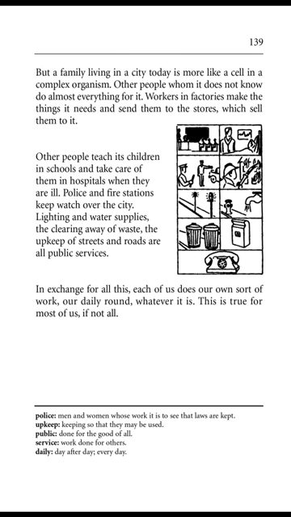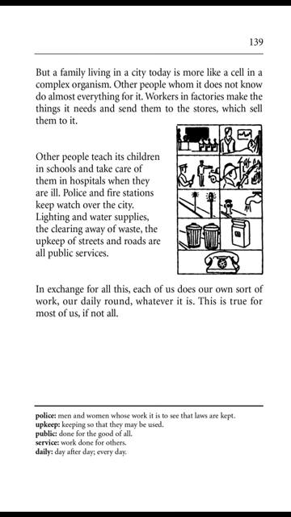Page 139. But a family living in a city today is more like a cell in a complex organism. Other people, whom it does not know, do almost everything for it. Workers in factories make the things it needs and send them to the stores, which sell them to it. Other people teach its children in schools and take care of them in hospitals when they are ill.